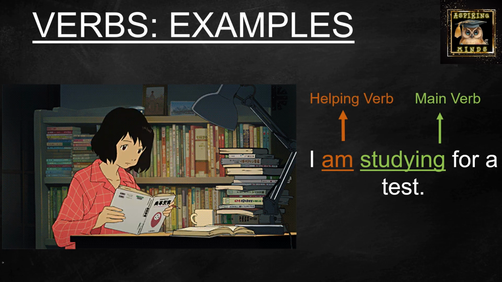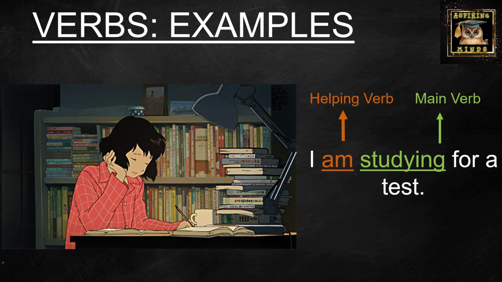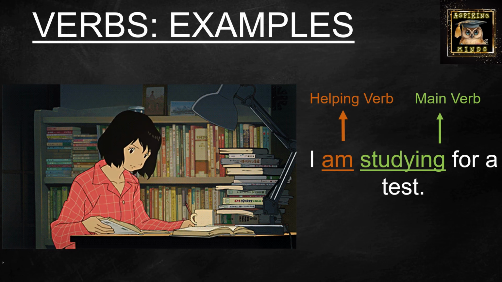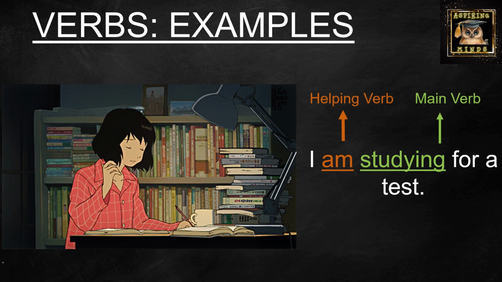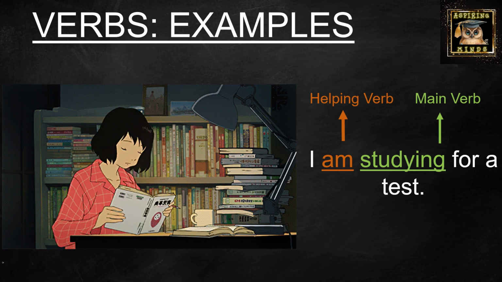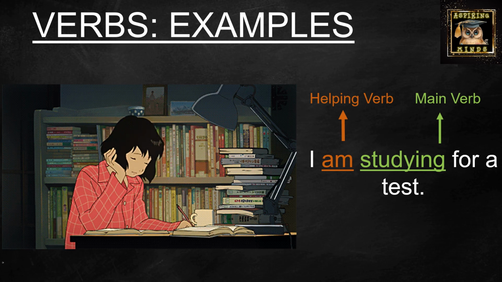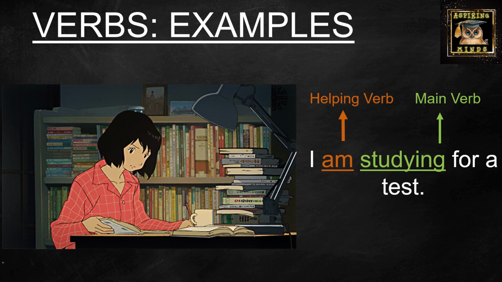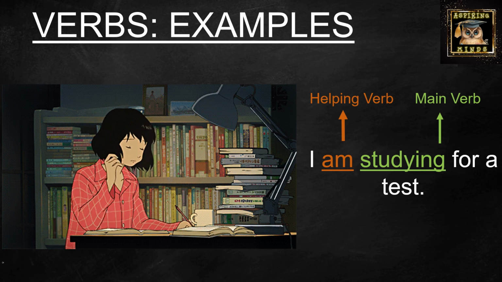Just this final example to hammer the idea of verbs in your heads and to make you pro at doing verbs. The sentence goes like, I'm studying for a test. I'm sure you have all used this sentence at some point in your life. I'm studying for a test. Now in this sentence, if you think consciously, the word am is a helping verb and the word studying is the main verb. And if you are actually studying for an upcoming test, I wish you all the best.